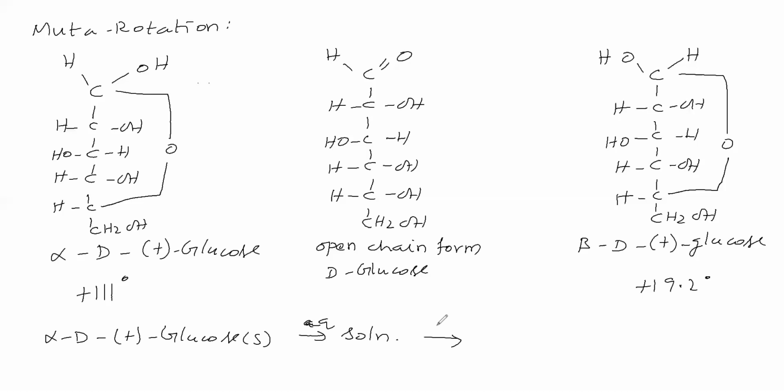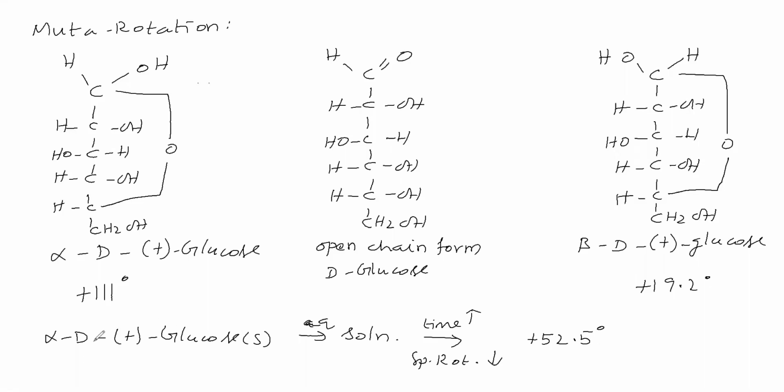As time passes, the specific rotation decreases and attains the value 52.5 degree. After attaining this value, the value remains constant. See, you are taking alpha D plus glucose.